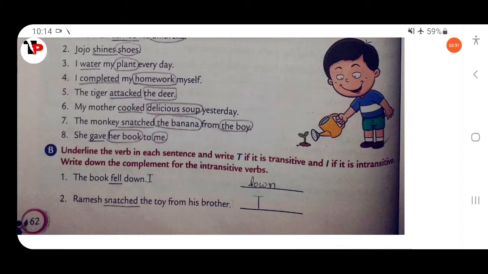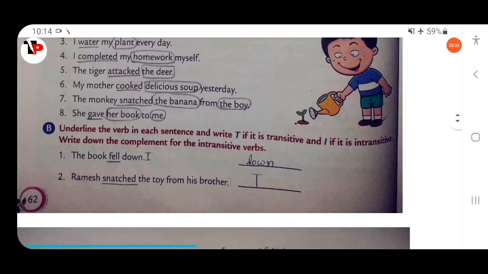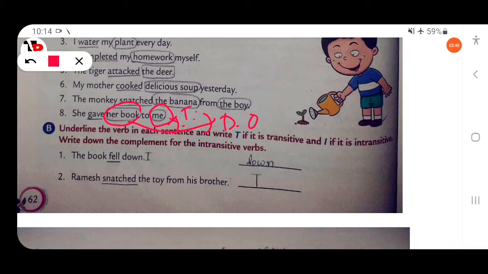Okay. Then next, she gave her book to me. She gave her book. So here also there are two objects, me and her book. She gave what? She gave her book. So her book is a direct object, and to whom? To me. So this is the indirect object. So here gave is the transitive verb.